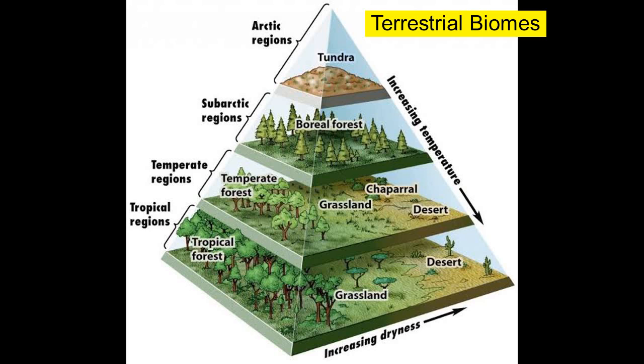Now, aquatic biomes are classified into two, that is, freshwater biomes and marine biomes. We'll see them now one by one. We'll see first terrestrial biomes.